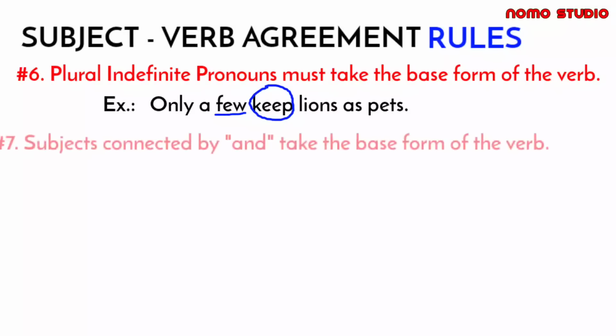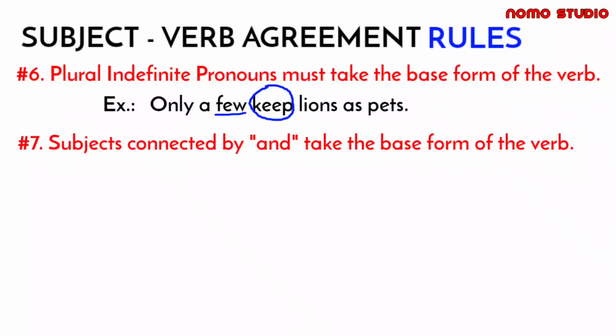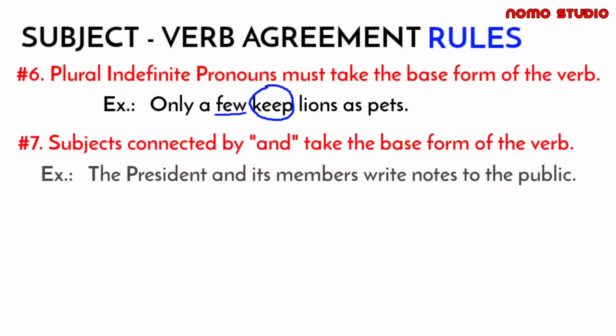Next rule, we have rule number 7. Subjects joined by the word and must take the base form of the verb. So again, ano nga yung hint? Kapag meron tayong singular subject, dapat yung verb niya is dapat singular din. At yung singular verb ay yung S form. Kumbaga may mga S yung verb. At kapag plural subject naman, plural din yung verb. At kapag plural yung verb, dapat base form. Walang S yung verb dapat. For example, the president and its members write notes to the public. As what you can see, we use the base form of the verb since meron tayong dalawang subject dito which are connected by the word and.